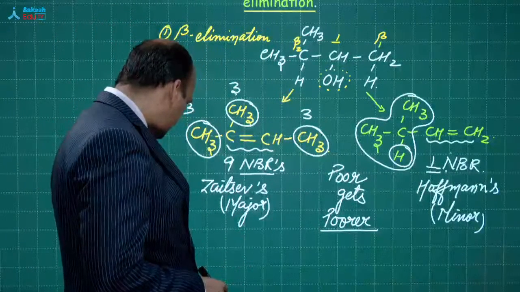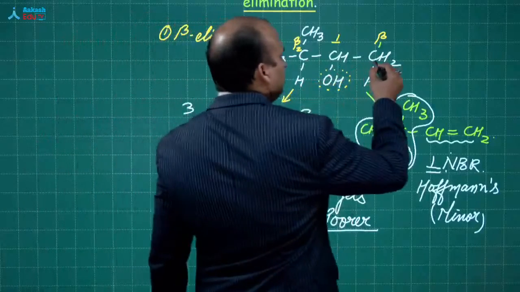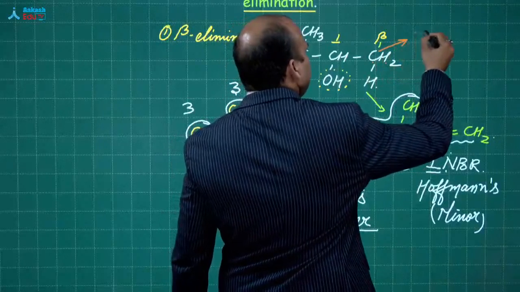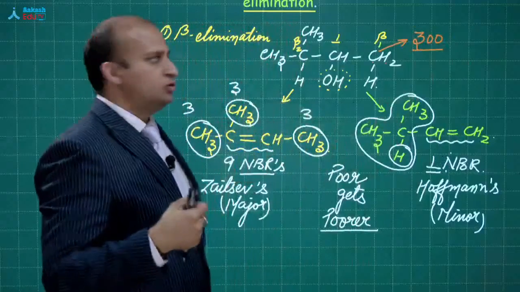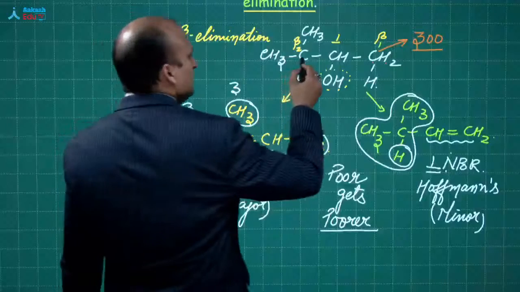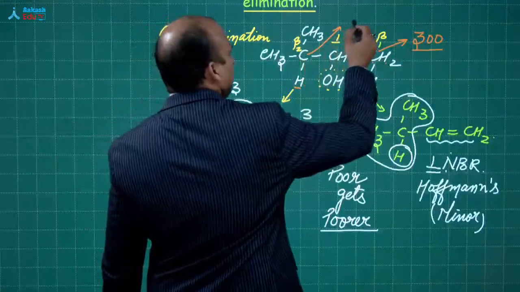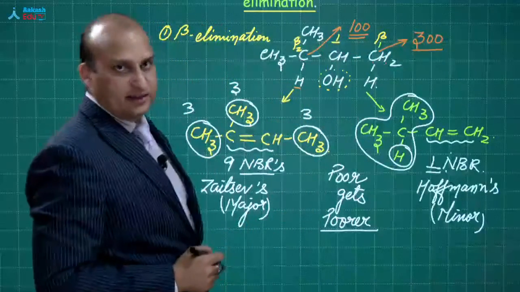See, this carbon is having 2 plus 1, 3 hydrogens. So I am considering that one hydrogen is equal to 100. So this carbon is having 300 rupees. But this carbon is having only one hydrogen. So this is having 100 rupees. Which one is rich?